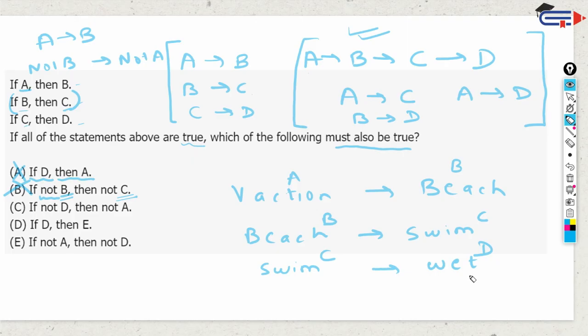Okay, let's see. If not D, then not A. If I am not wet, then I am not on a vacation. That's correct, because that is the same thing as I explained here. Not D means not A. Also, in terms of our example, we can say that if I am not wet, then I am not on a vacation, because if I were on a vacation, I would have been at a beach. If I would have been at a beach, I would have been taking a swim, and if I would have been taking a swim, I would have been wet. But I'm not wet, so that means I'm not on a vacation.